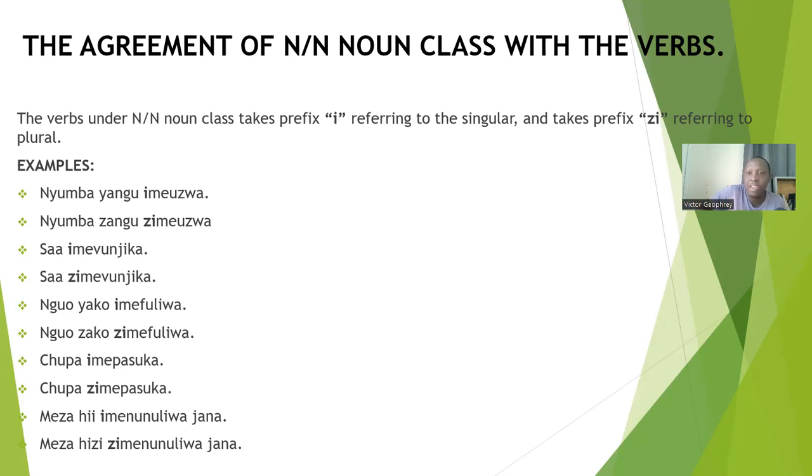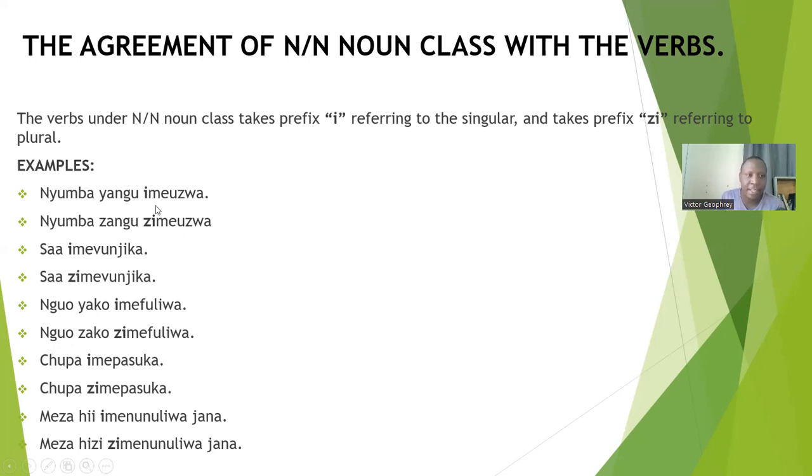But how will you know whether you are referring to nyumba in the singular or in the plural? It depends on the other words, like adjectives. For example, if I say nyumba yangu, you know that it is one. But when you say nyumba zangu, that is more than one, two, three, whatever. Though the word is nyumba, nyumba yangu is one, and nyumba zangu is more than one.